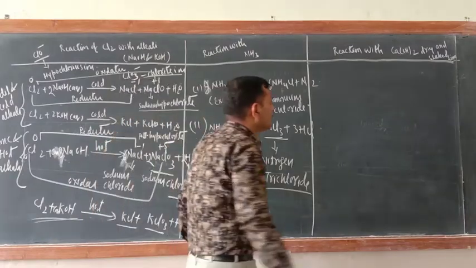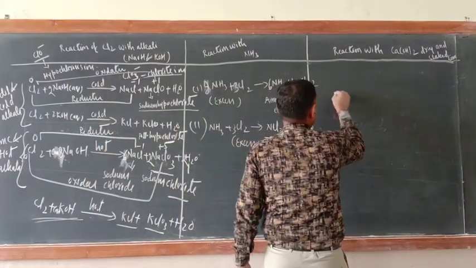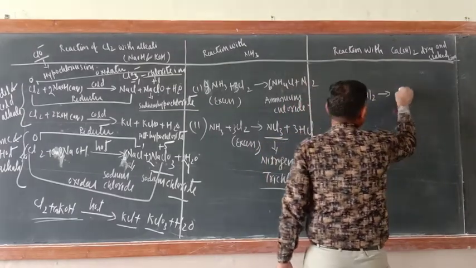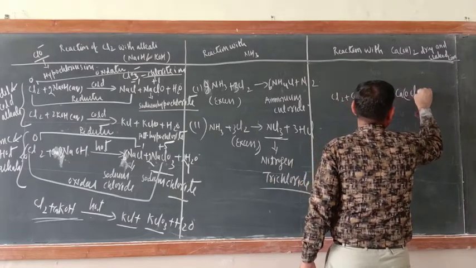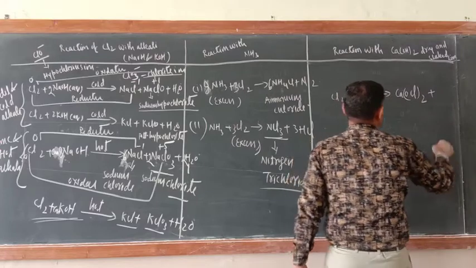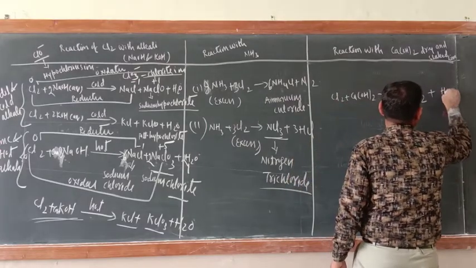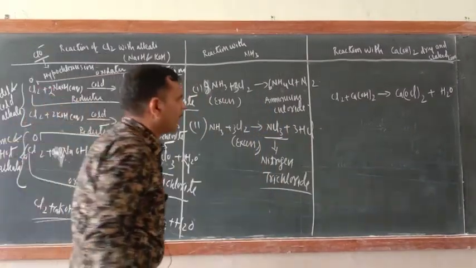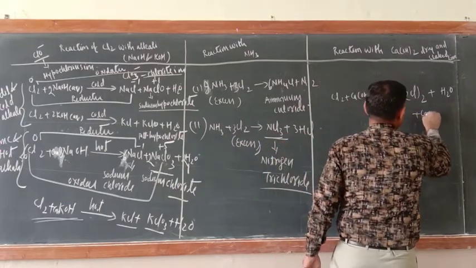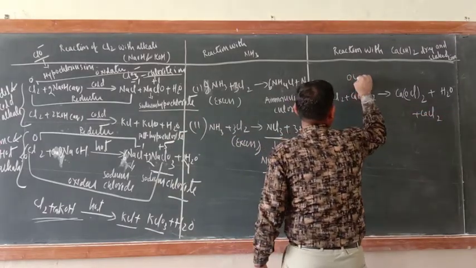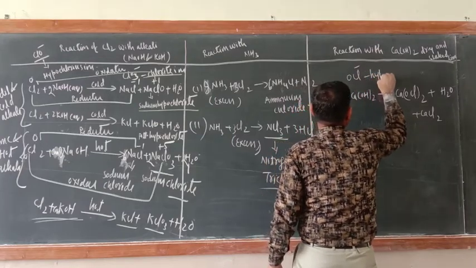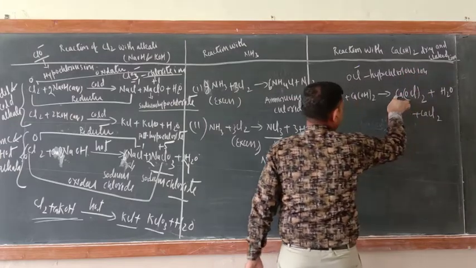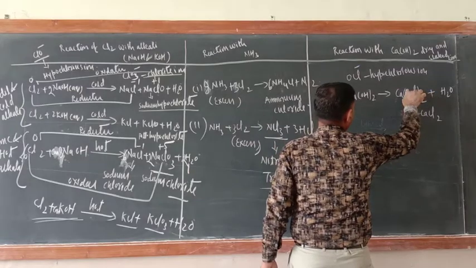Now reaction with Ca(OH)2. So Cl2 plus Ca(OH)2, bleaching powder will form. Ca(OCl)Cl plus H2O, that is the product. And one more product is there, CaCl2. Remember here OCl negative. What is the name of this one? Hypochlorite ion. So that is why the calcium balance is 2, and this is Ca(OCl)2.